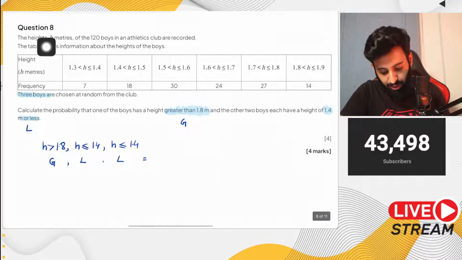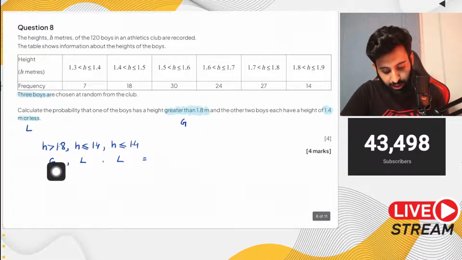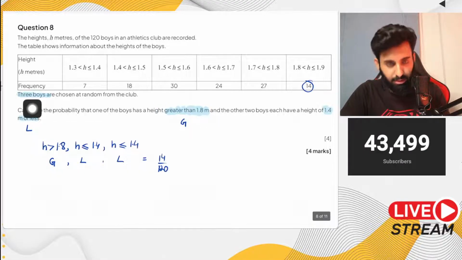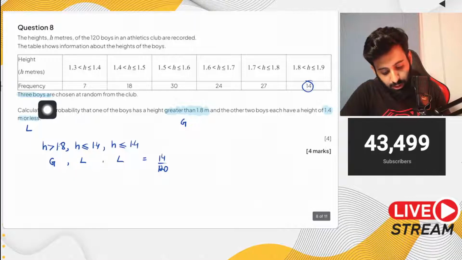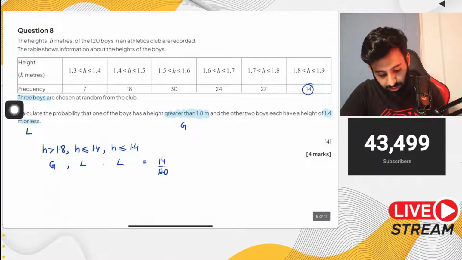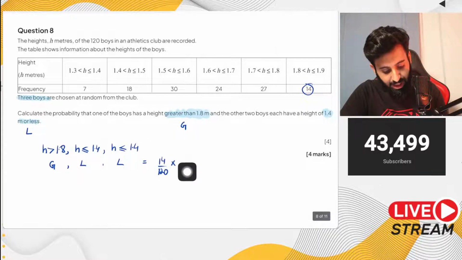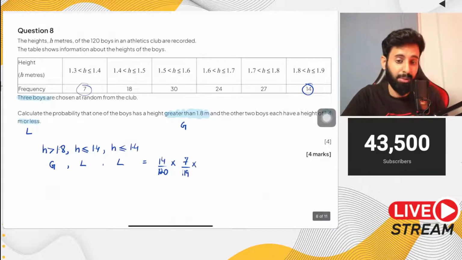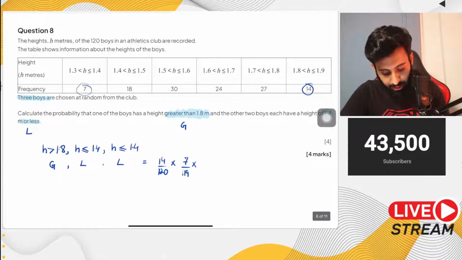So what is the probability that the first boy we end up selecting has a height of greater than 1.8 meters? How many such boys do we have? That's 14. And what about the total? The total is 120. And since we're selecting 3 boys, it's definitely without replacement. Now what is the probability that the second boy has a height which is less than or equal to 1.4? That means we're talking about these 7 boys. So 7 over 119. And then what is the probability that there's another boy who has a height of less than or equal to 1.4? That's going to be 6 upon 118.